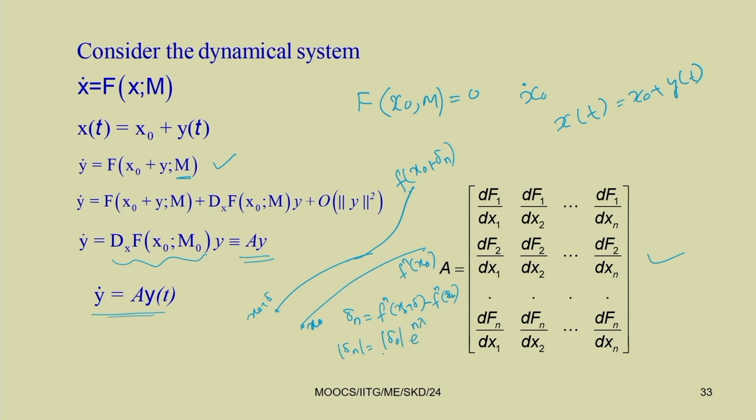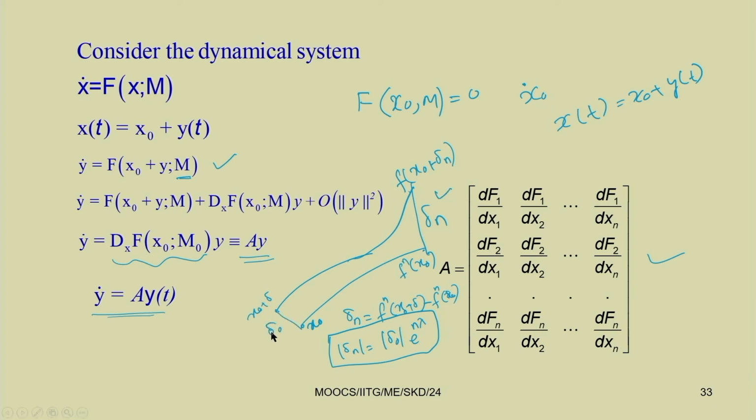So, any growing function can be written in this way. Finally, this deviation, let it be delta n, can be written as fn of x0 plus delta minus fn of x0. Initially it is this, now it is growing to this form.